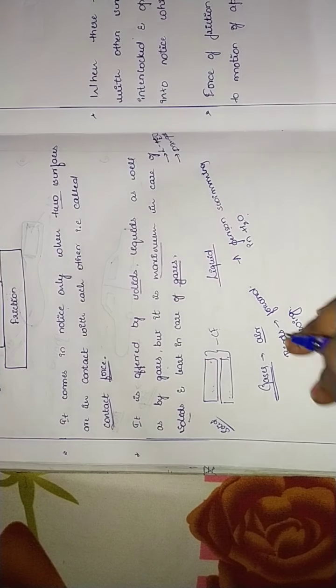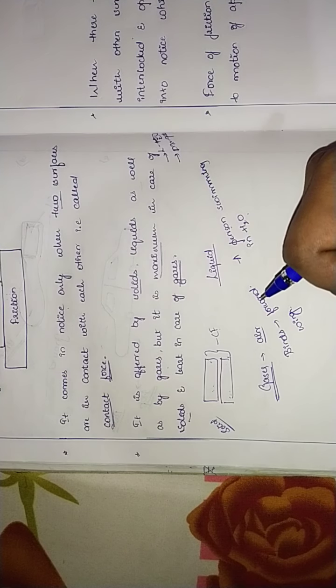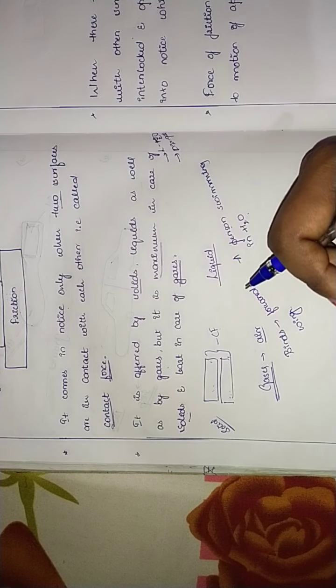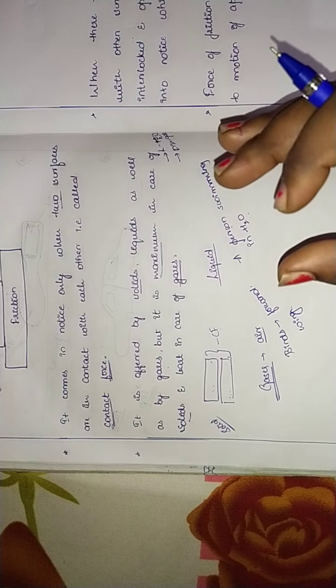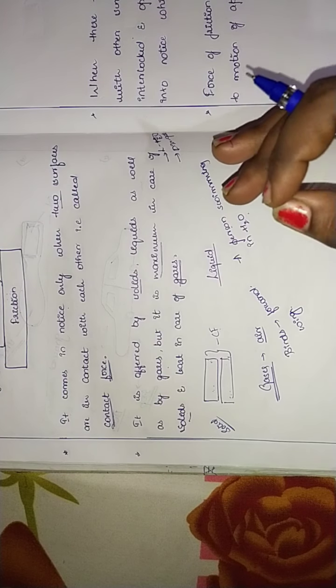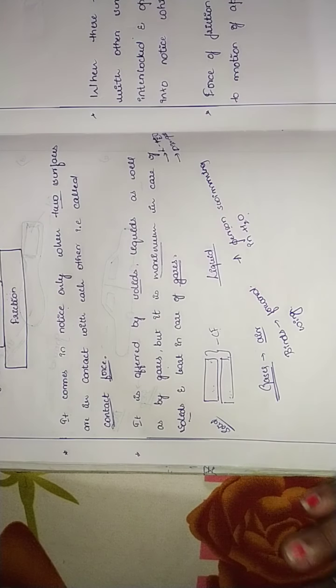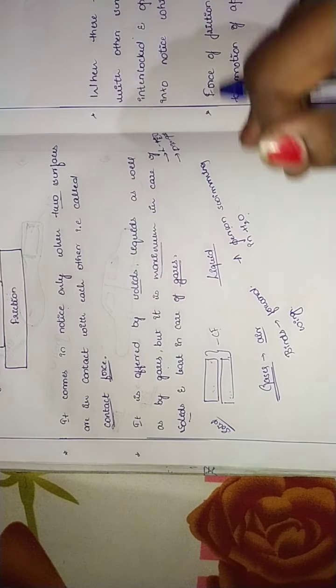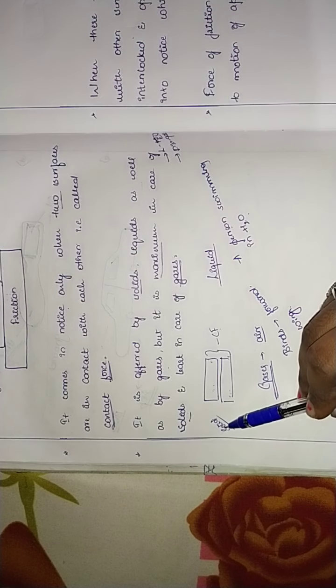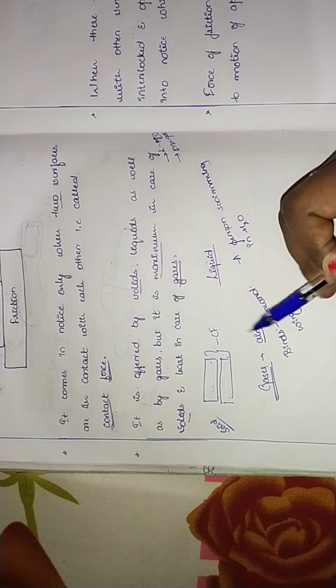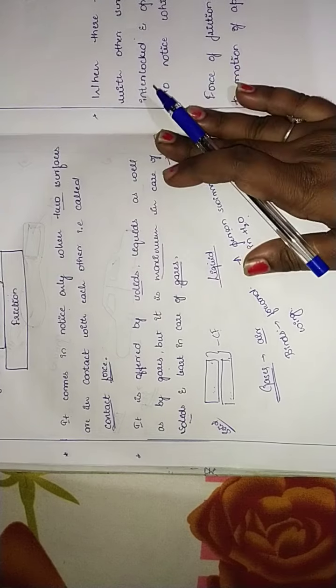Even here the friction is happening. Got it, children? In air it is very minimum. So this shows that in solid, liquid and gases the friction takes place.